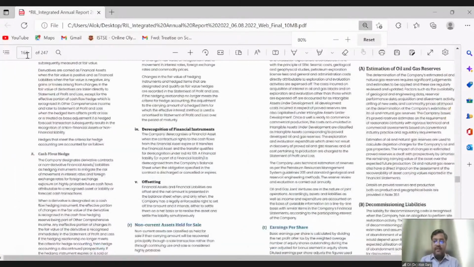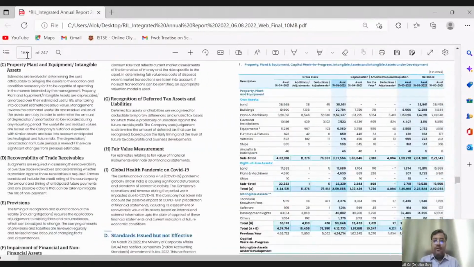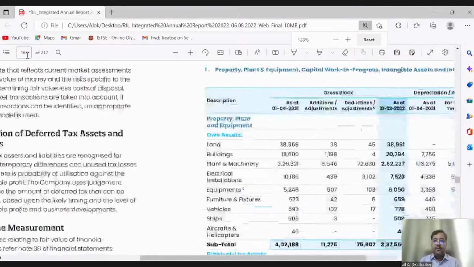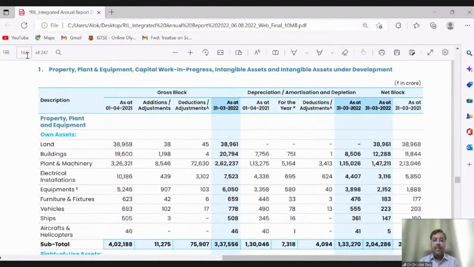So let's see, in this 2.25 lakh crores, what is my PPE? This is the PPE schedule. I hope you can see it. When you look at the PPE schedule, what are the classes of PPE? Land, building, plant and machinery, electrical installation, equipments, furniture and fixtures, vehicles, ships, aircraft and helicopters. So this standard talks about property, plant and equipment.